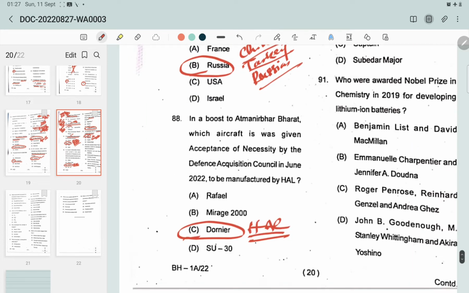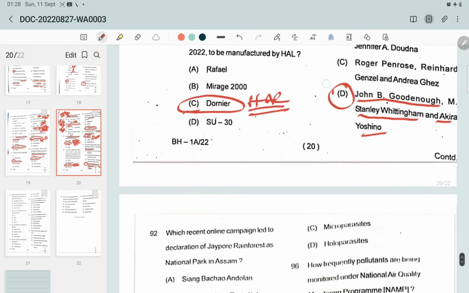Question number 91. Who were awarded the Nobel Prize in Chemistry in 2019 for developing lithium-ion batteries? The Nobel Prize in Chemistry in 2019 went to three scientists: John B. Goodenough, M. Stanley Whittingham and Akira Yoshino. Option D is the correct answer.